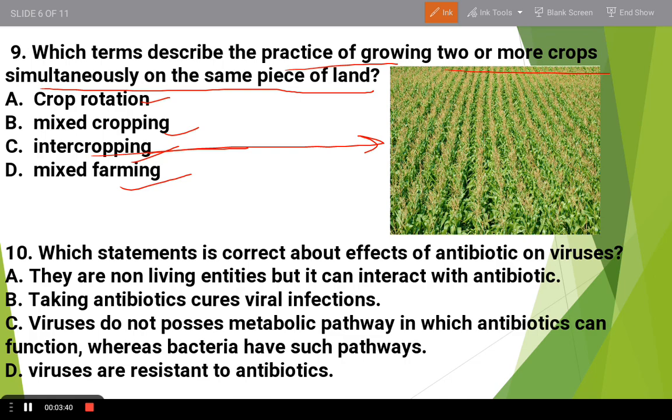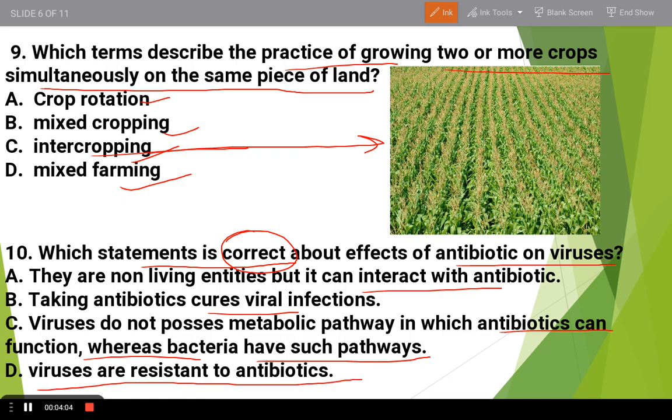Now the 10th question is: which statement is correct about the effect of antibiotics on viruses? The options are: they are non-living entities but can interact with antibiotics; taking antibiotics cures viral infection; viruses do not possess a metabolic pathway in which antibiotics can function, whereas bacteria have such a pathway; and fourth, viruses are resistant to antibiotics. Here the answer is option C.